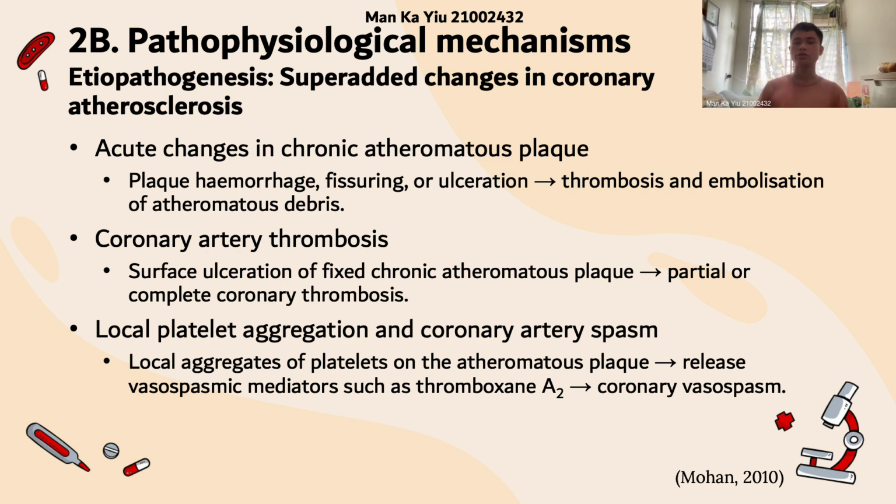The second change is coronary artery thrombosis. The first is surface ulceration of the plaque, which leads to partial or complete coronary thrombosis. The third change is local platelet aggregation and coronary artery spasm. Their aggregation on plaque can release vasospastic mediators, which are responsible for coronary vasospasm.